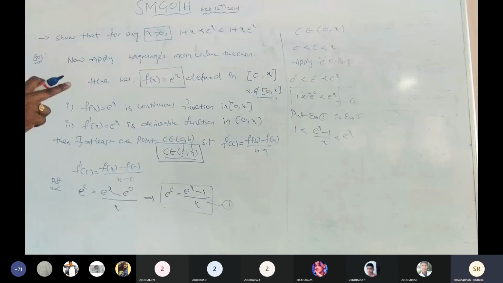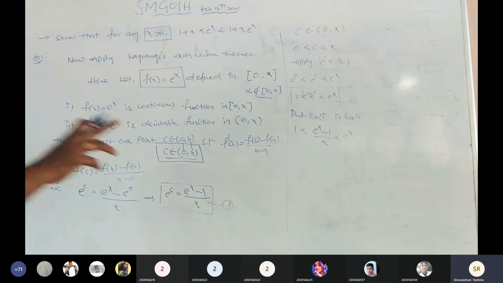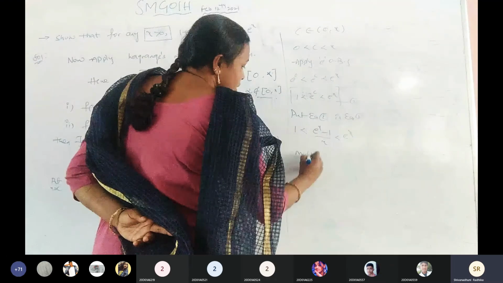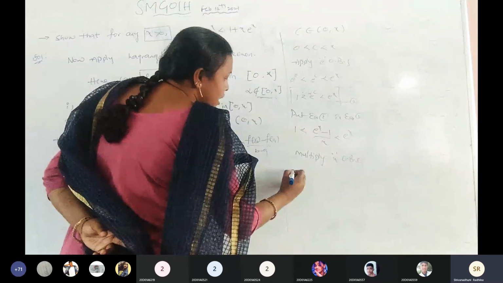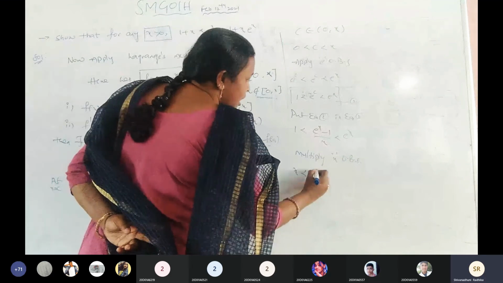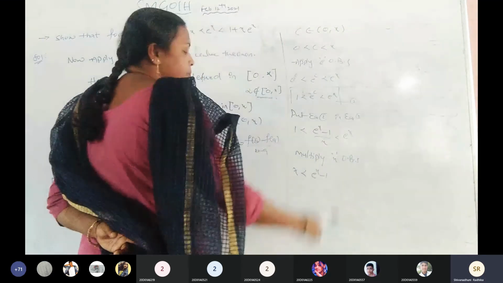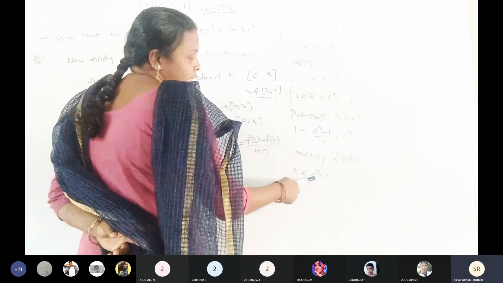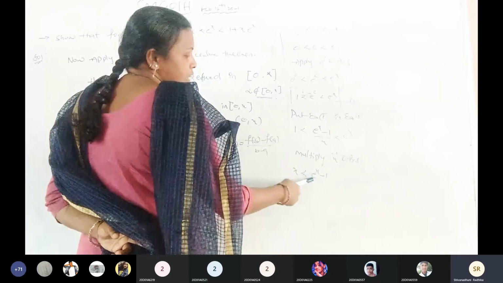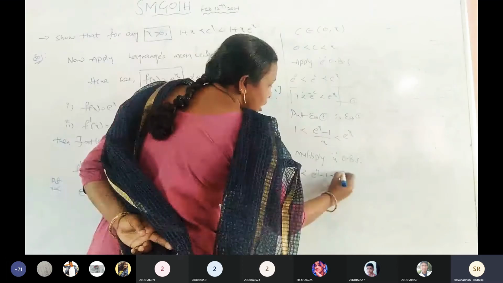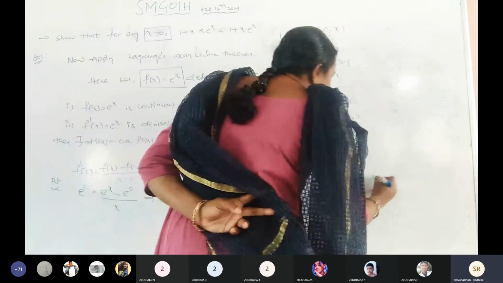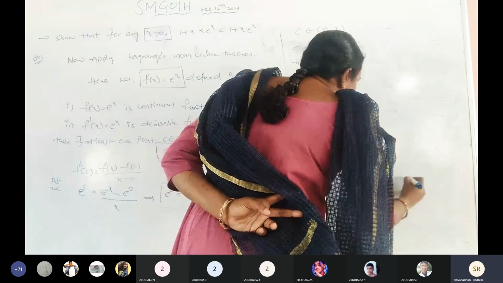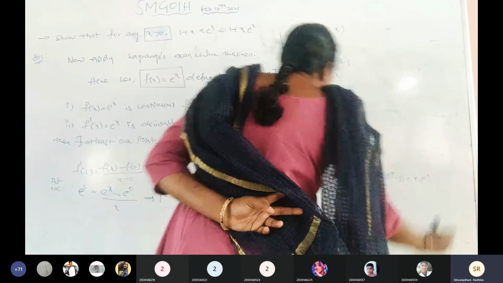For any inequality, we have to eliminate the denominator part. For that purpose, without changing anything, I am going to multiply x on both sides. Is it clear? Now multiply x. X into 1 is x, which is less than e power of x minus 1. Multiply x to this one, x gets cancelled. So x is less than e power of x minus 1, which is less than x into e power of x.